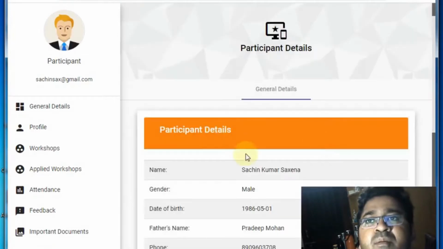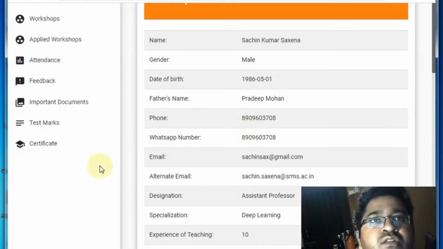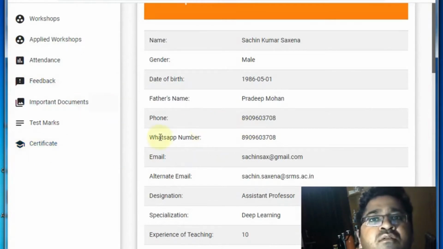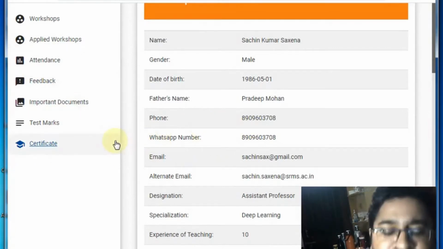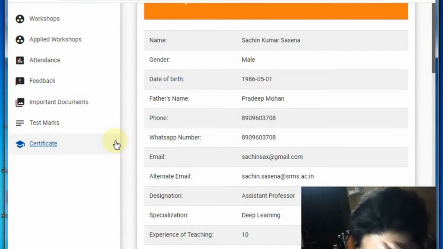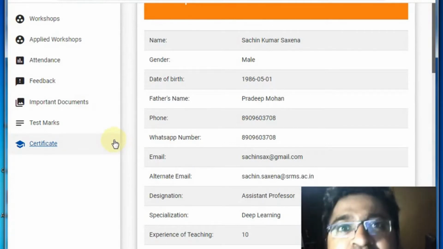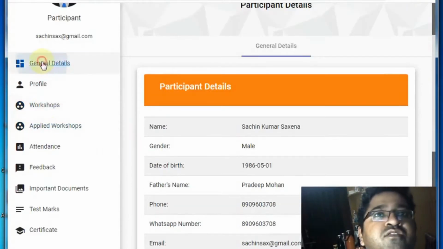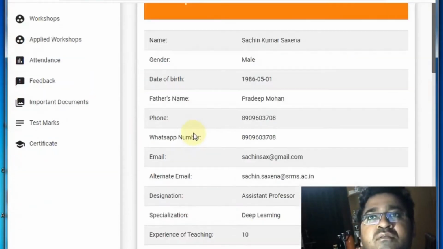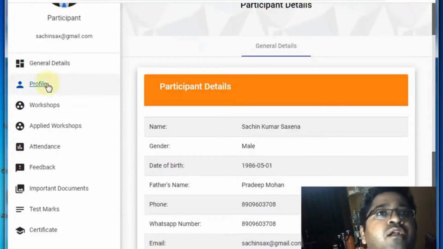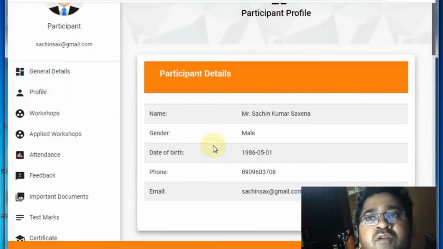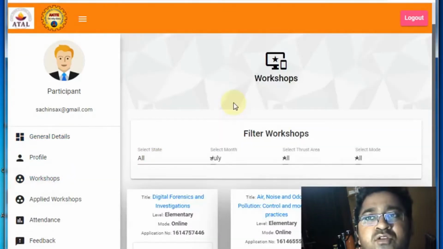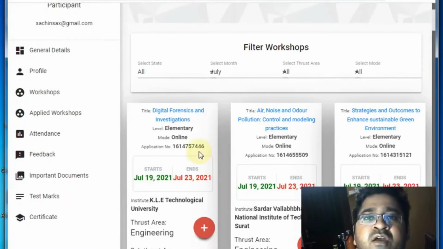I have already registered on this website. It is a very usual process to register yourself, and then you just type the user name and password. It will give you the portal and certain web links. Now we have several parameters on the left hand side, and here we have the applied workshop and profile. Your general information is given here, the basic information.